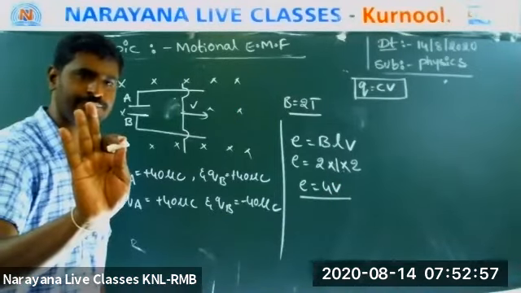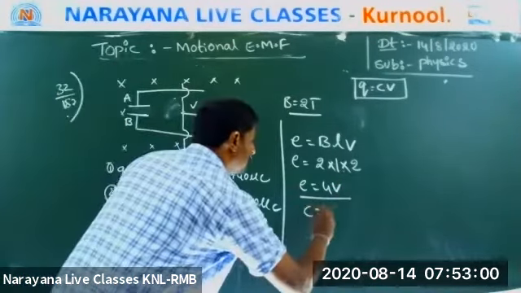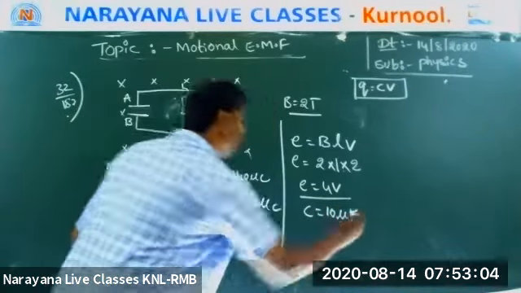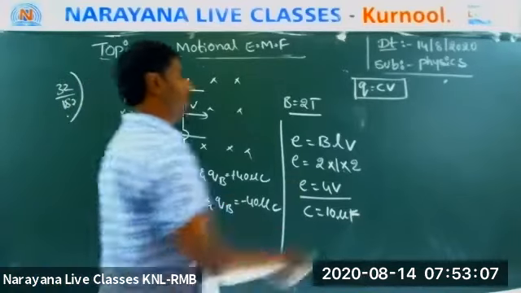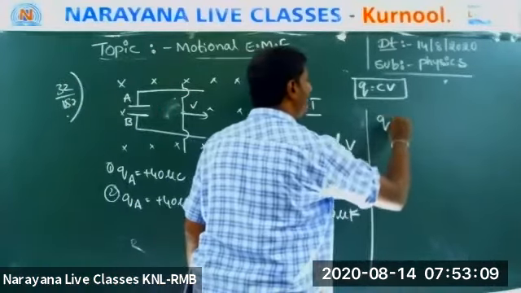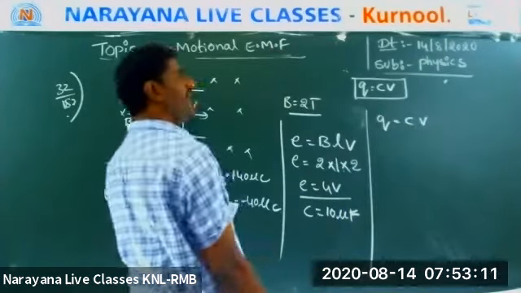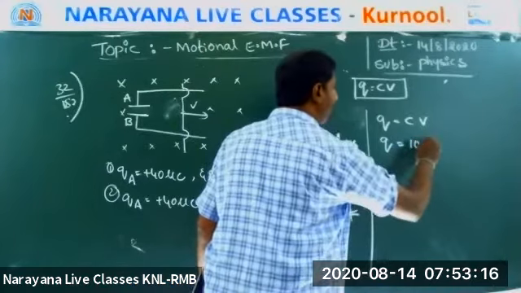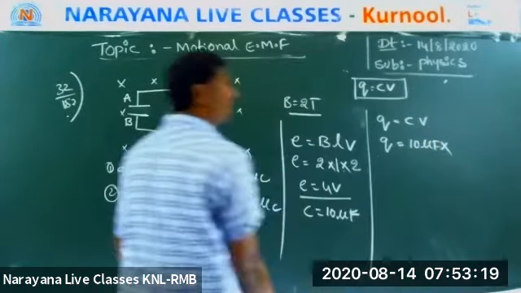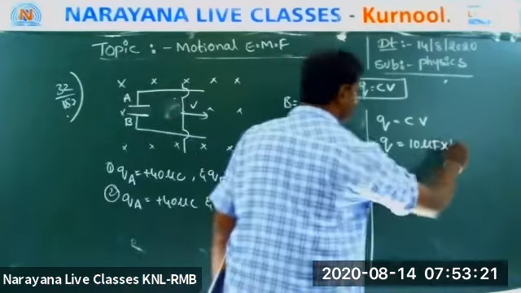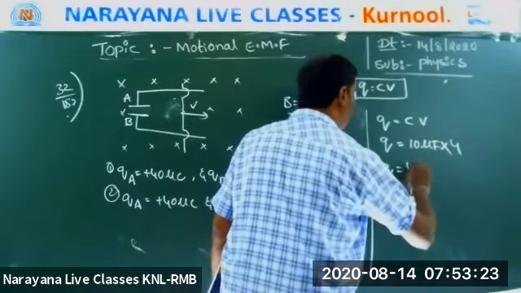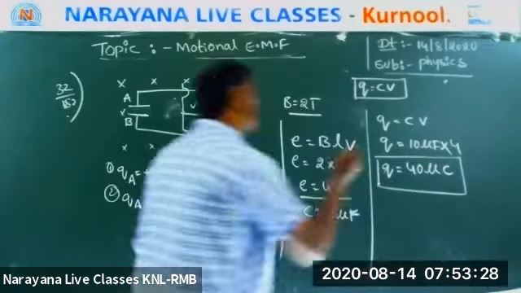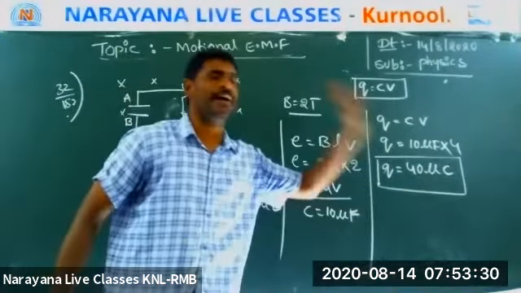Now, what is C? They have given C is equal to 10 microfarad. Now come on boys, Q formula is CV. Q is equal to 10 microfarad into 4 volts. That means Q is equal to 40 microcoulombs. This is your answer.